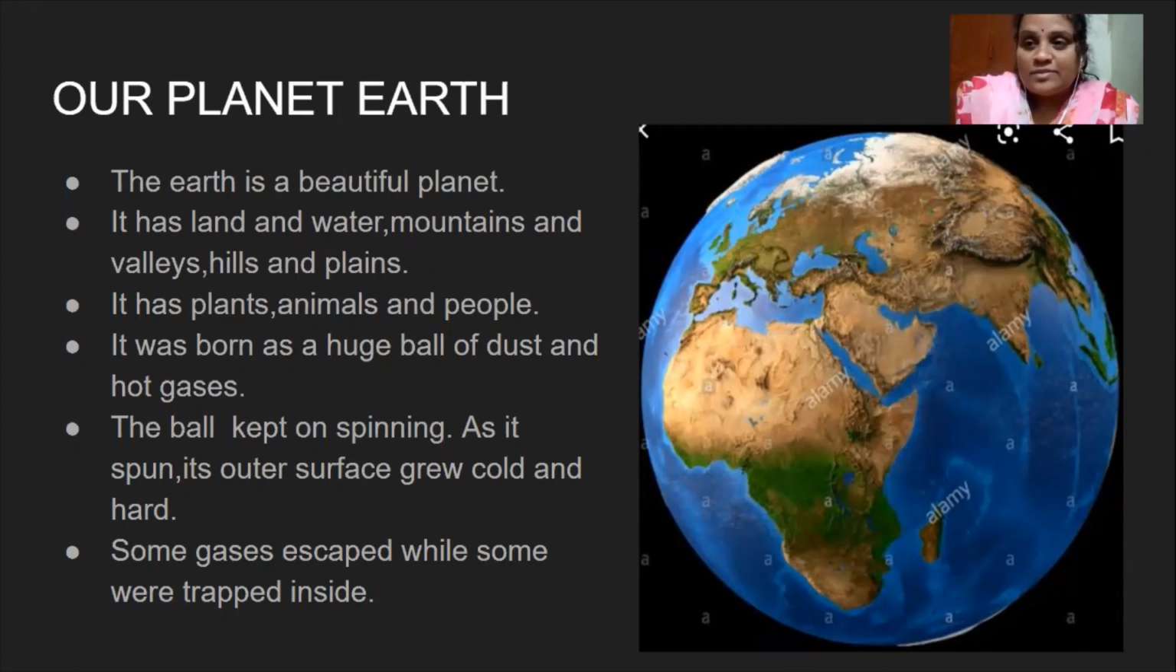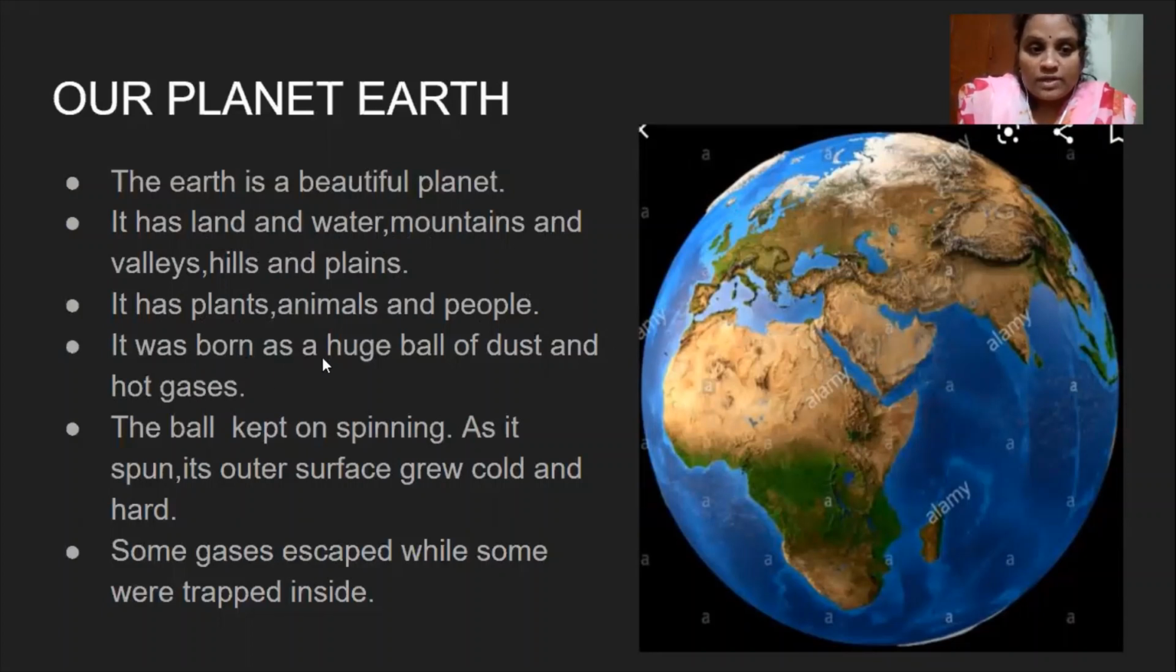Our planet Earth is a beautiful planet, and here, look at this slide. In this slide you can see the blue color portion, right? This blue color portion indicates water and the remaining is landforms. It has land and water, mountains and valleys, hills and plains. Landforms means mountains, valleys, hills and plains. It has plants, animals and people. Earth is the only planet which supports life.